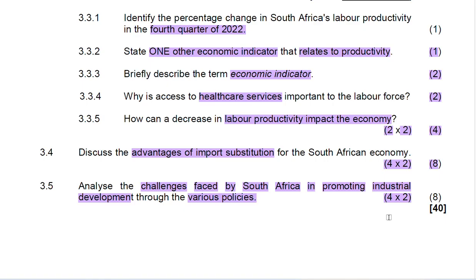And each challenge was going to earn the candidate 2 marks. And how do we see that? We see from the marks arrangement. It's 4 challenges multiplied by 2, which would have earned the candidate 8 marks. Now let us see.